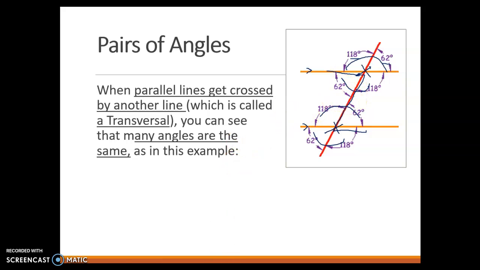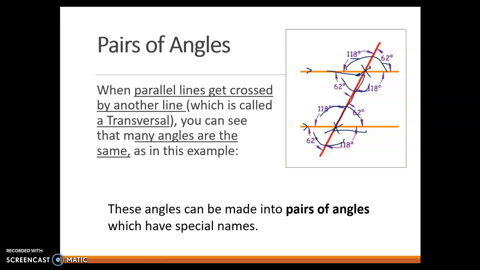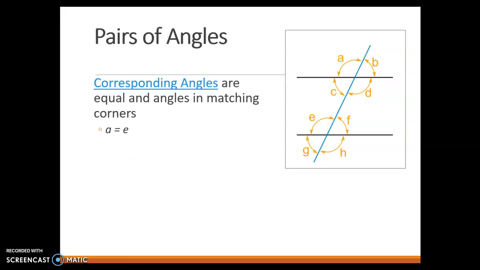So there's a lot of things that you will learn, if you haven't learned already, in review, but some things that you should notice. Namely, that when you have two parallel lines cut with a transversal, there's only two angle measurements. In this case, 118 or 62, but regardless of what those two angle measurements are, they add up to 180. Now let's talk about the names of some of these angles. These angles can be made into pairs of angles which do have special names. So let's take a look at those names.